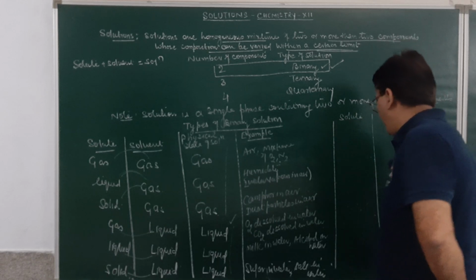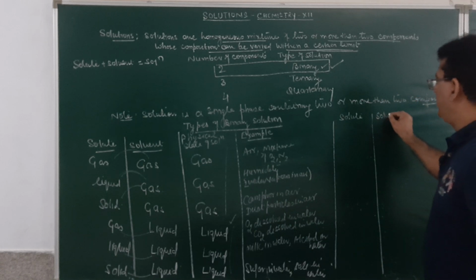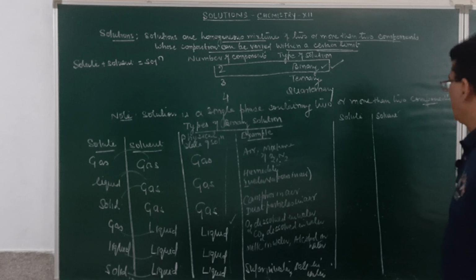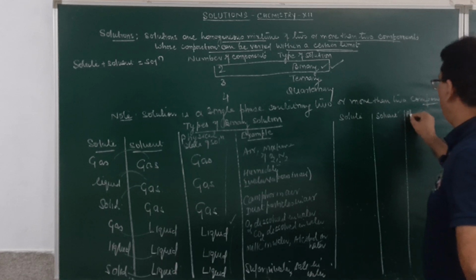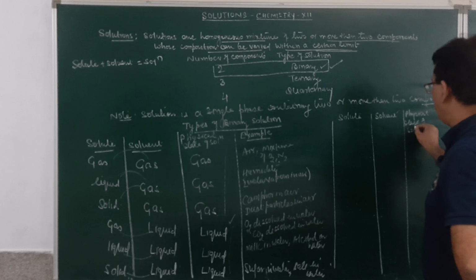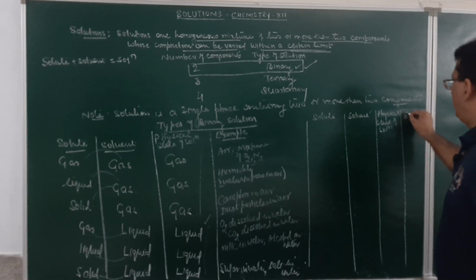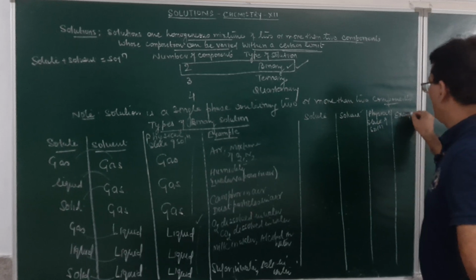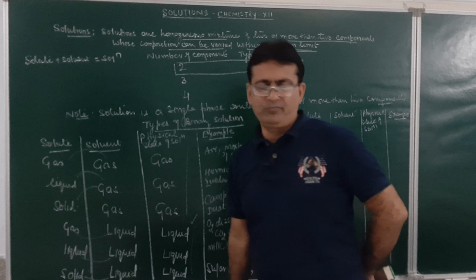Further, if we continue with this list and write over here again the solute, then the solvent, the same list is being continued over here. Solute, then solvent, then the physical state of the solution, and then over here will be the example. Now, the sixth type of binary solution we have done.